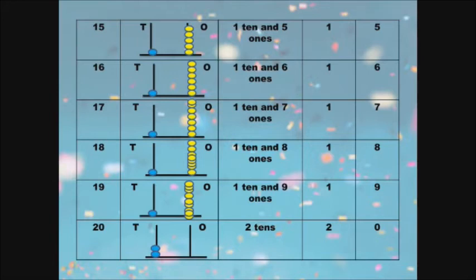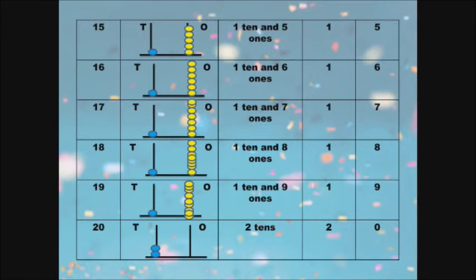So 1, 7, 17. In place value 1 ten and 7 ones. So in tens place 1 and in ones place 7. So 1, 7, 17.